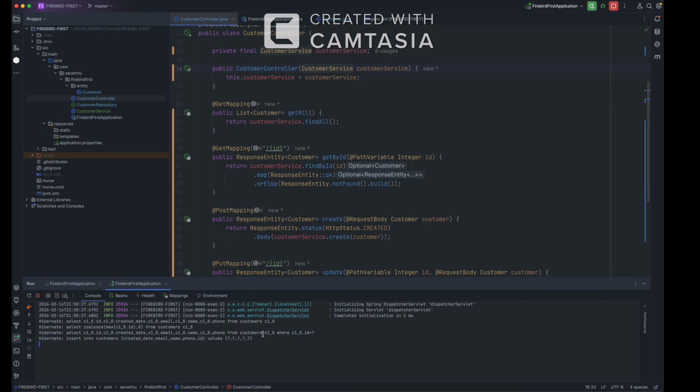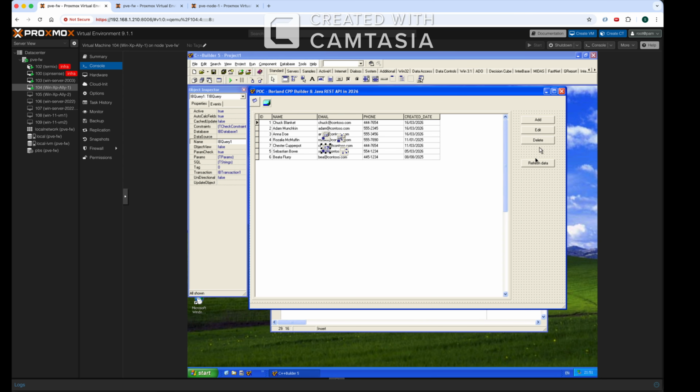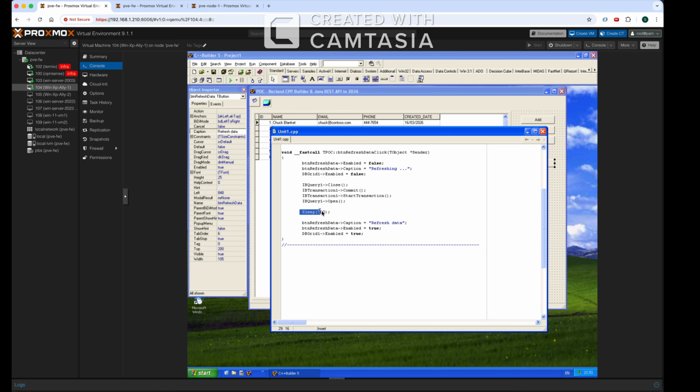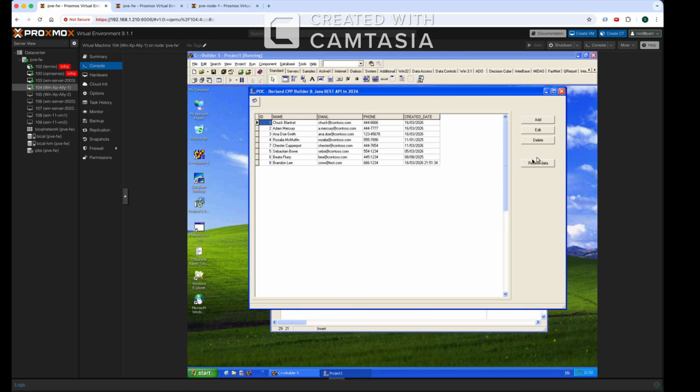I can see some logs here from Hibernate, right? And let me go to that Windows XP, and I will refresh data. We should see Brandon right here. We have Brandon Lee. That was a DB read. It was quite slow because when I press the button, I added a sleep of 700 milliseconds just to show you that actually we're refreshing something. Check the button text: it is refreshing and is locked, right? So refreshing data. Brandon is here.